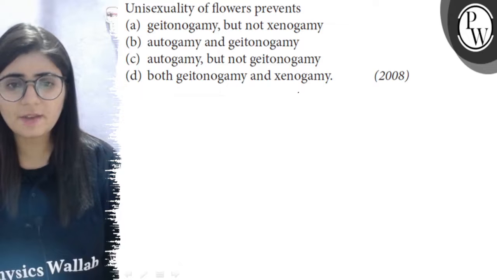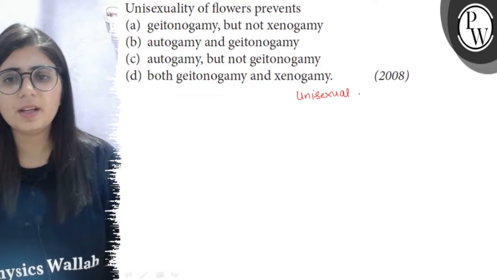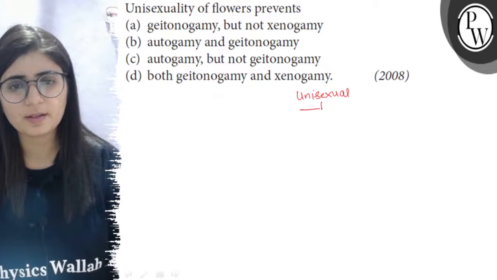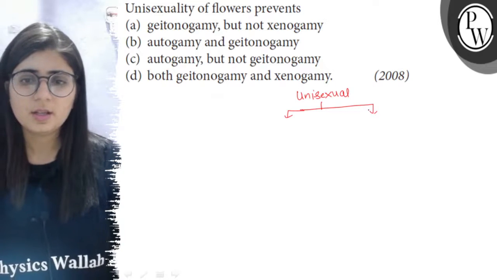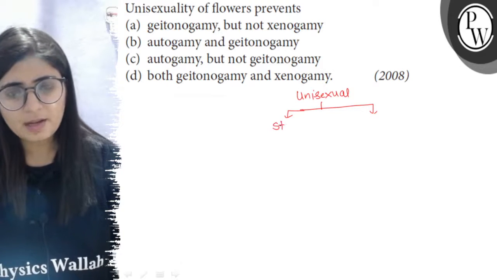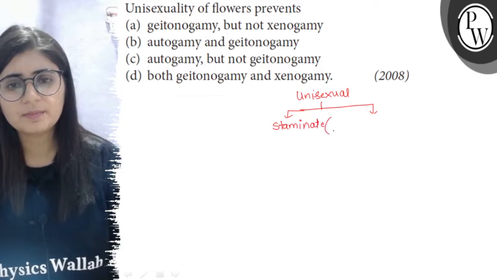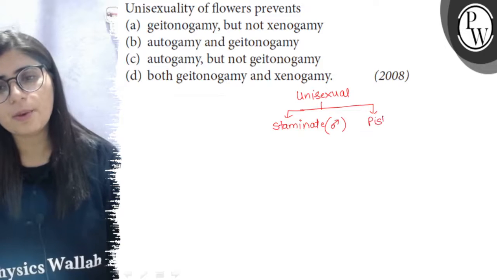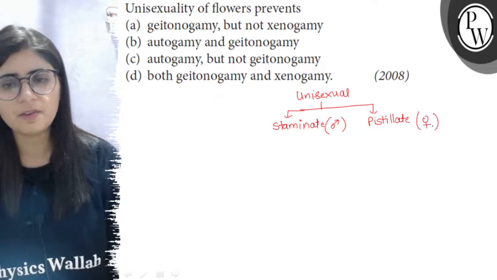The question is: unisexuality of flowers prevents what? So when we say flowers are unisexual, it means the flower bears either the male reproductive part or the female reproductive part. So only one sex organ is present in a flower. If the flower bears the male reproductive part, or stamen, it is the staminate flower or male flower. If it has the female reproductive part, the pistil, then it is the pistillate flower or the female flower.